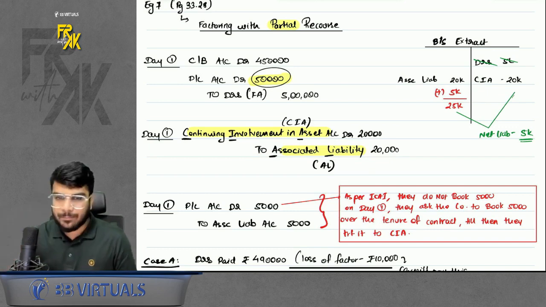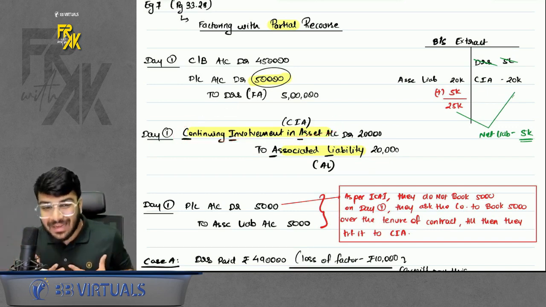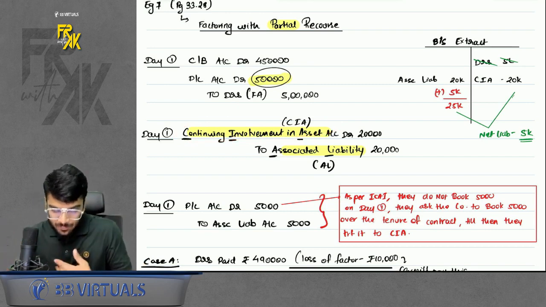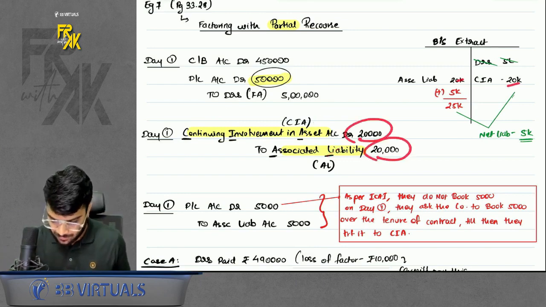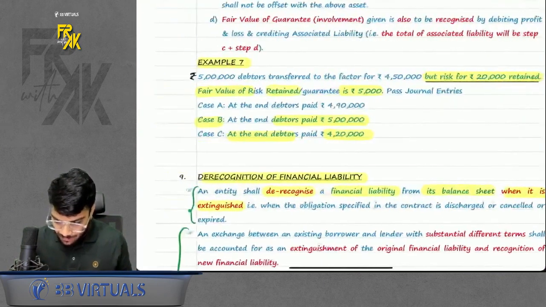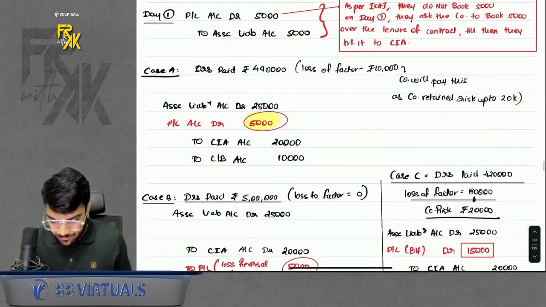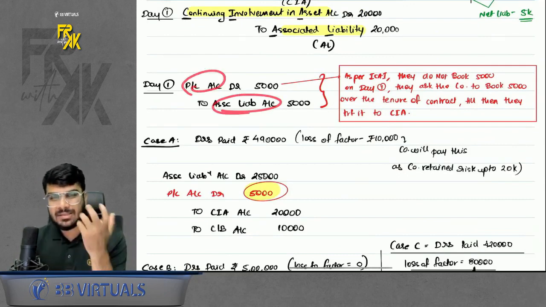If debtors do not pay, then only I will have to pay. That means I have an asset also now. Why? Because primarily my asset is responsible to make the payment. Therefore, one asset, one liability. Okay, so I recorded it at 20,000, 20,000. Then whatever fair value is given, let's say the fair value is given as 5,000. So for that 5,000 fair value, you will record P&L to associated liability. What is the meaning of this 5,000?